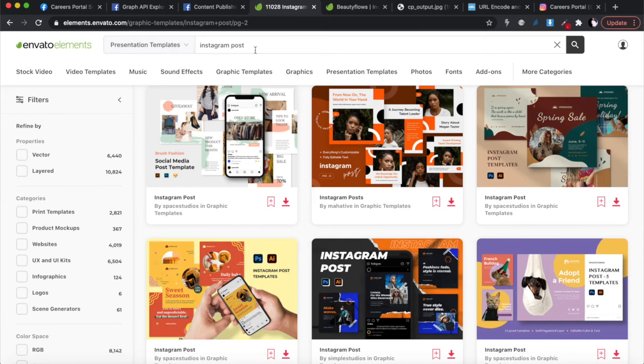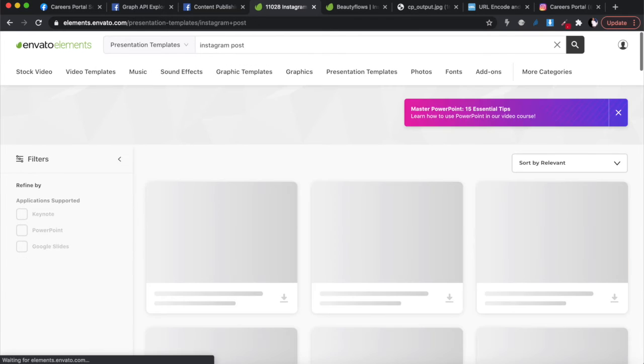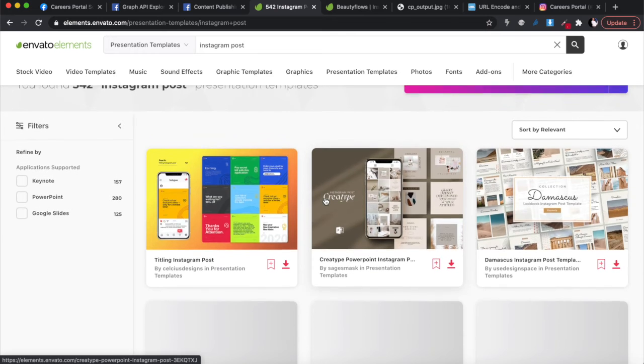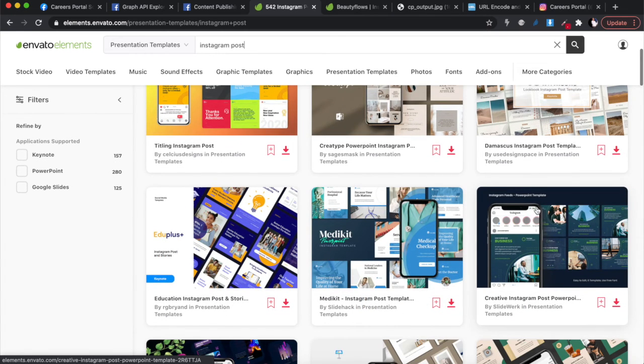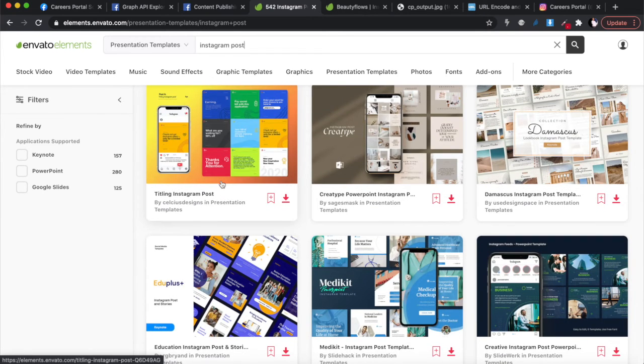If you search inside of presentation templates and press enter, you will find Instagram posts like these ones, and they are Keynote and PowerPoint, like 200. But you can see that you're very limited. This is only 157, 280 compared to the thousands and thousands in Affinity. And the ones in Photoshop look way better than these.